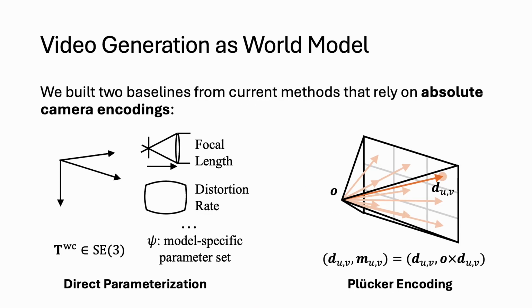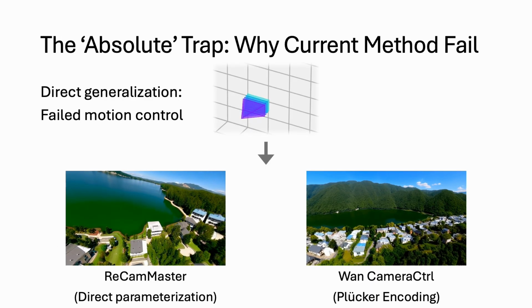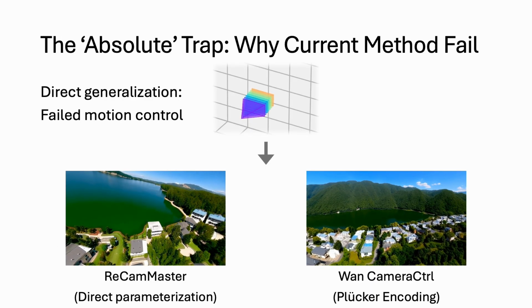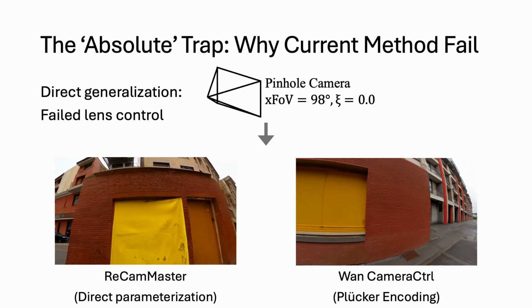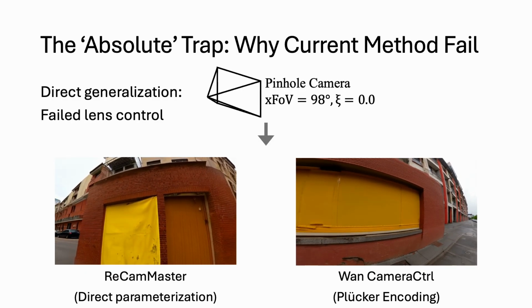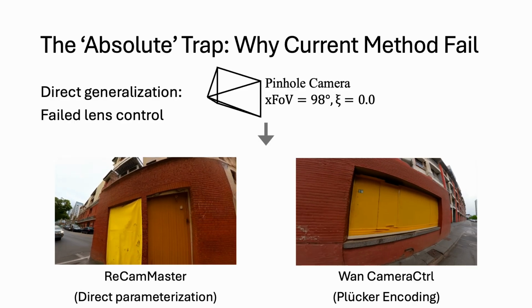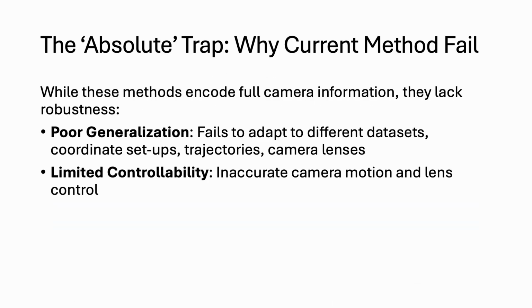To understand the challenge, we first built baselines using current methods that rely on absolute camera encodings, such as direct parametrization or Plücker encoding. When testing these baselines on unseen real-world camera conditions, we noticed they immediately fail at basic motion control. And they completely fail at handling lens distortions, often breaking the image structure. We call this the absolute trap. While these methods attempt to encode full camera information, they suffer from poor generalization and limited controllability.